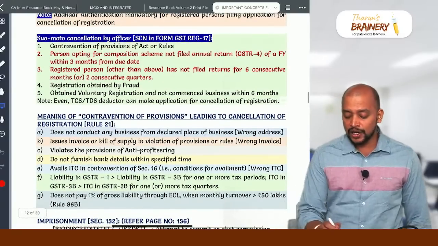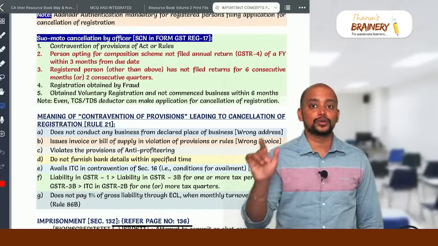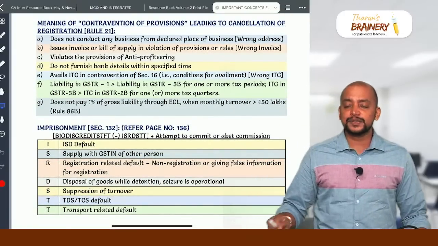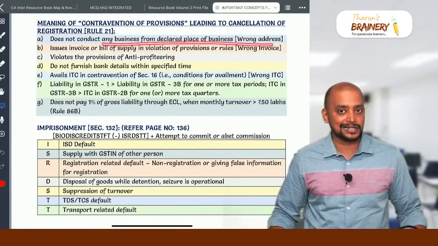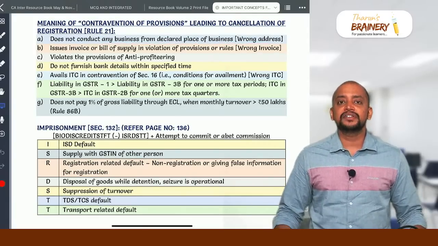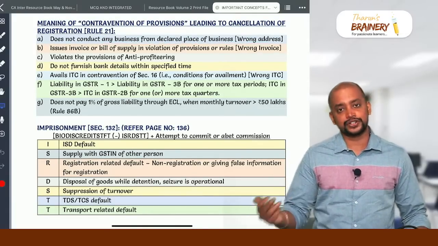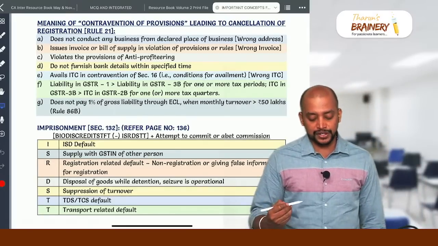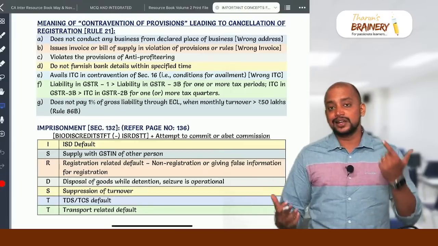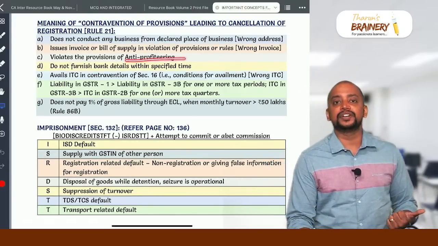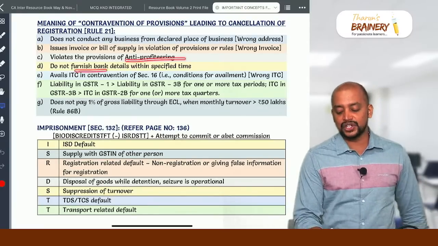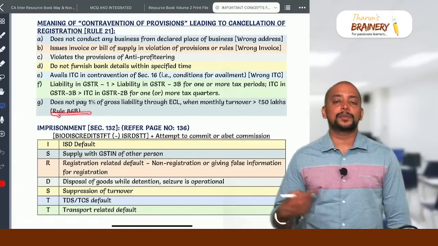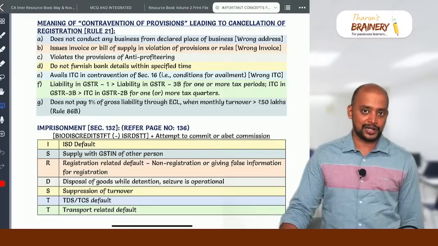Then what is the meaning of contravention of the provisions of the act or rules? In total we have 7 points. That is, wrong address, which means they are not doing business in the place where they have obtained registration. Wrong invoice, they have given an invoice in contravention of the provisions of issuance of invoice. Wrong ITC, they have availed ITC in contravention of provisions of section 16. Then violation of anti-profiteering provisions, violation of furnishing the bank details within the specified time, and violation of rule 86B, that is not paying 1% of the gross liability through the electronic cash ledger.